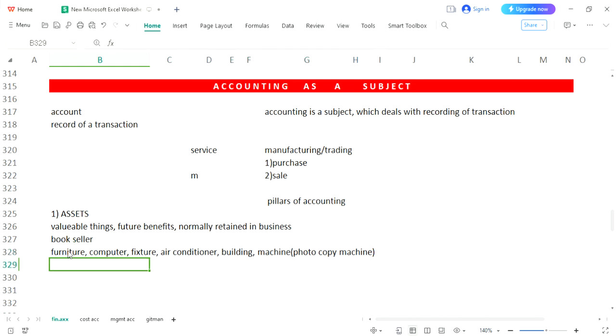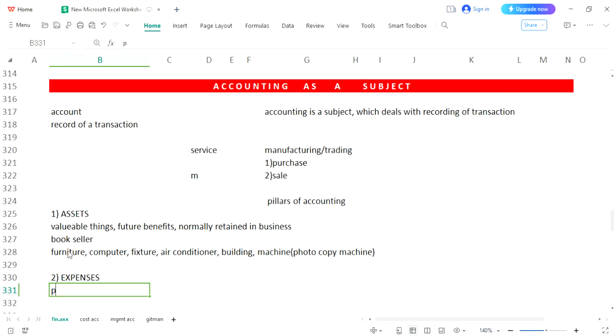The second element we are going to discuss is expenses. So how would you define expense? Normally everybody, maybe a student, or if he is not a student, is well familiar with this name, expenses in business. How would we call it?